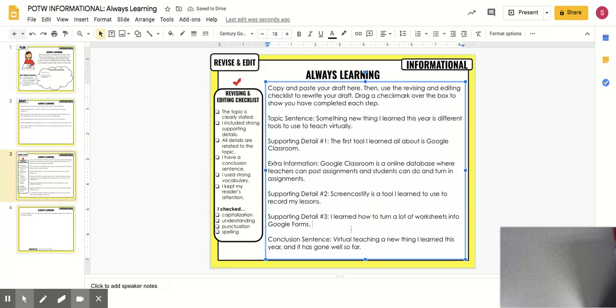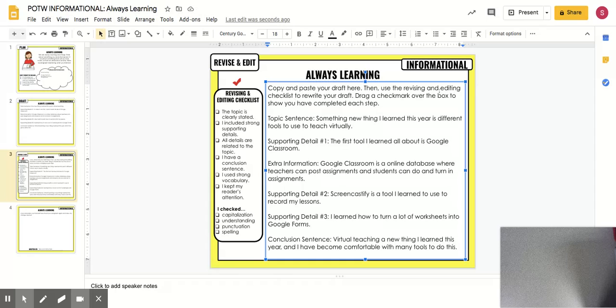Okay, and then I learned how to turn a lot of worksheets into Google Forms. Virtual teaching is a new thing I learned this year, and it has gone well so far. But now my conclusion sentence doesn't really match my topic sentence. So I could go back here and say, okay, virtual teaching is something new I learned this year, and I have become comfortable with many tools to do this.